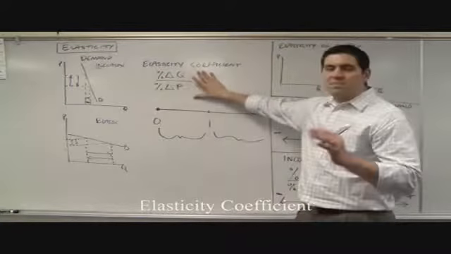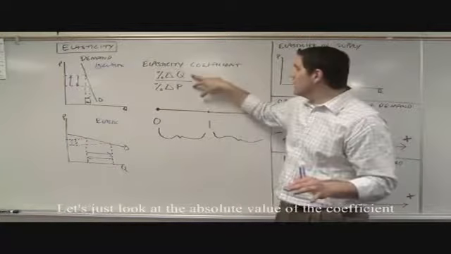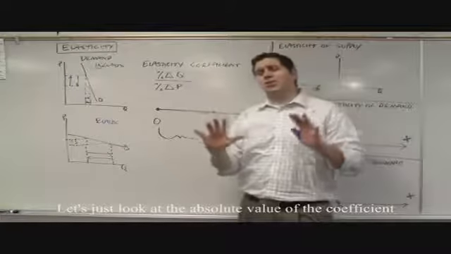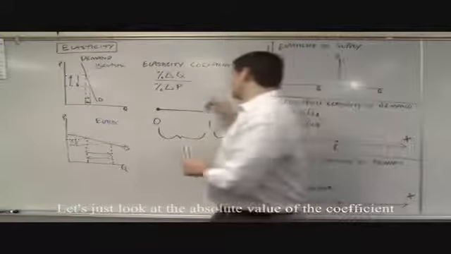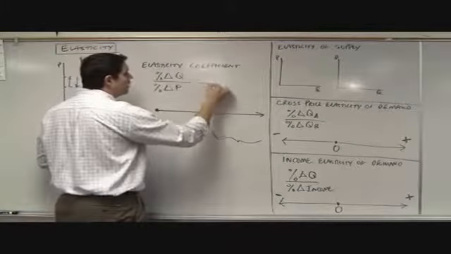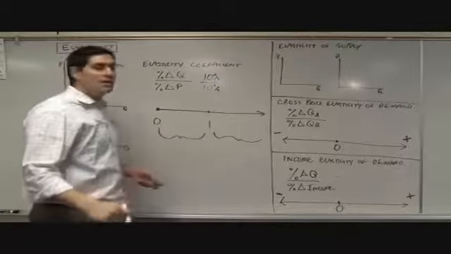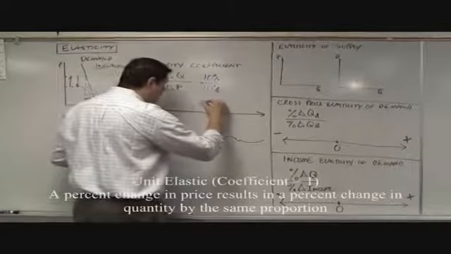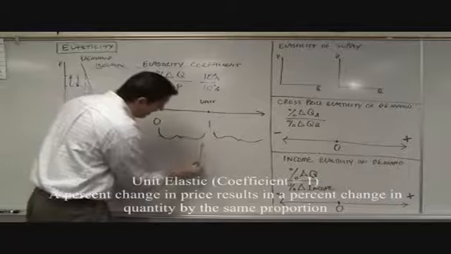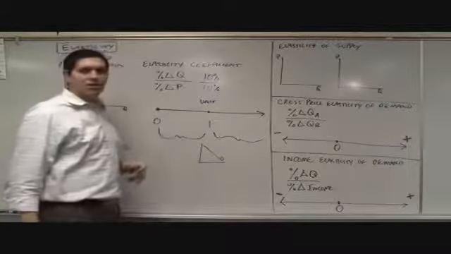Now just by looking at the number, let's understand a few things. First of all, this is going to pop out a negative number. Why? Well, because there's an inverse relationship between quantity and price, and so the number is always negative. Ignore that. Let's just do the absolute value. So let's say that the change in price was 10%, and that led to a 10% change in quantity. Well, that would pop out a 1. 1 means it's something called unit elastic. Unit elastic has a coefficient of 1, and that demand curve would be a 45-degree angle that would look like that. That's what unit elastic looks like.